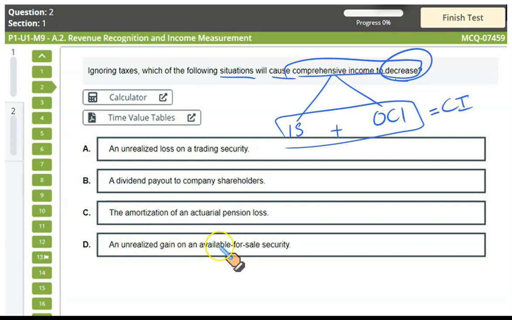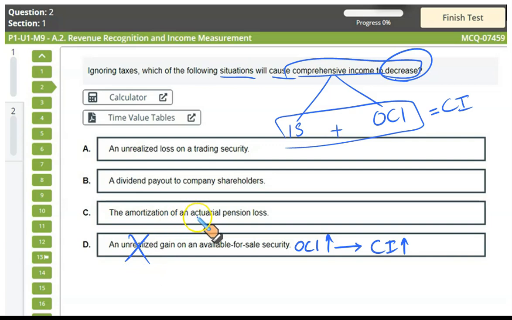Unrealized gain on available for sale security is shown in the other comprehensive income. Since it is a gain, it will increase the other comprehensive income, and increasing the other comprehensive income will cause the comprehensive income to increase. So we are looking for the decrease, so this is incorrect.